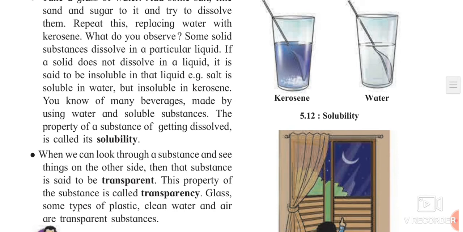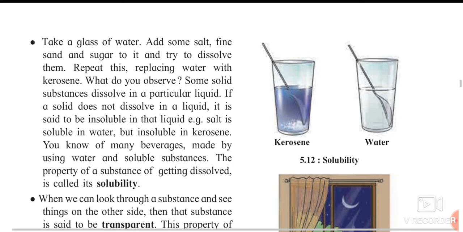Solubility means what? If you take kerosene in one of the jar, and if you take water in one of the glass, if you add little sugar or salt in them, you can easily tell that salt will get dissolved in water, but salt will not get dissolved in kerosene. Why this happens?